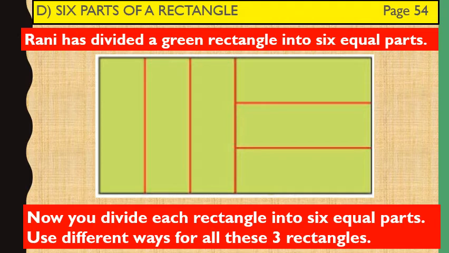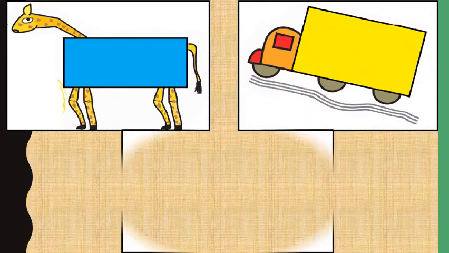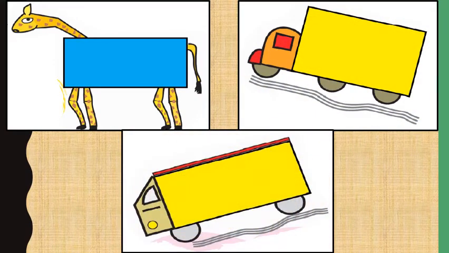Now I will give you 3 more rectangles. Your work is to divide each of these 3 rectangles into 6 equal parts. These 3 rectangles are given. You have to use 3 different ways to divide each of these rectangles into 6 equal parts.